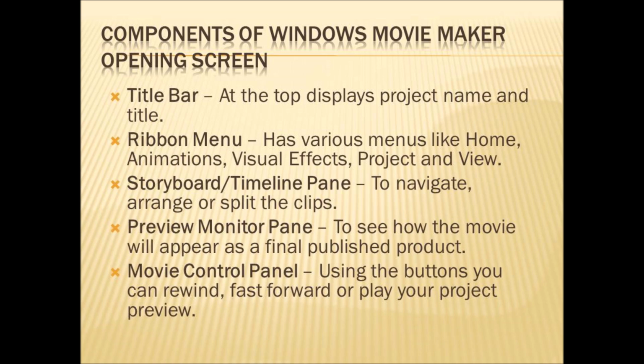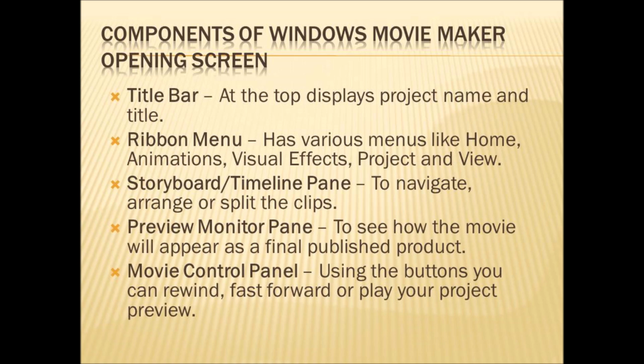The second one is ribbon menu. It has various menus like home, animations, visual effects, project and view. This menu has various tabs too, that is various menus to make your video or edit your video, like home, animations, visual effects, project and view. These are all the tabs or menus available in your ribbon menu.